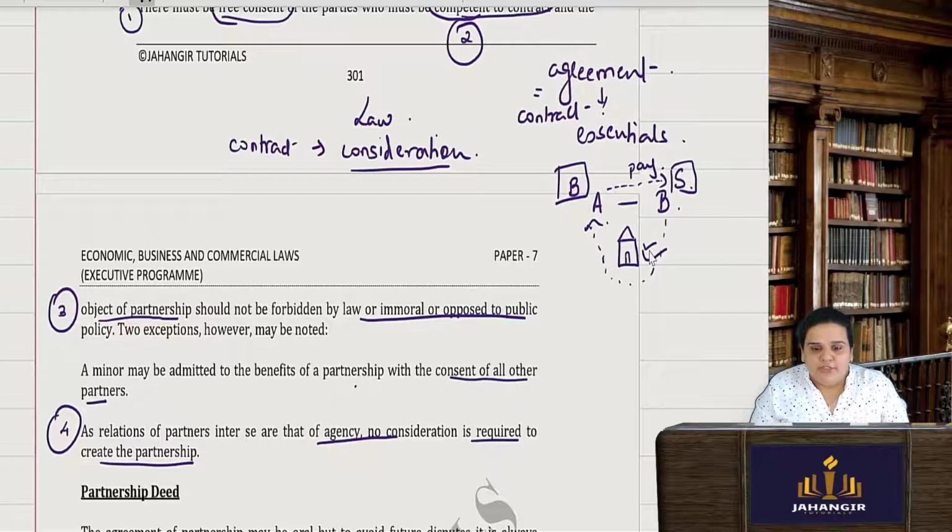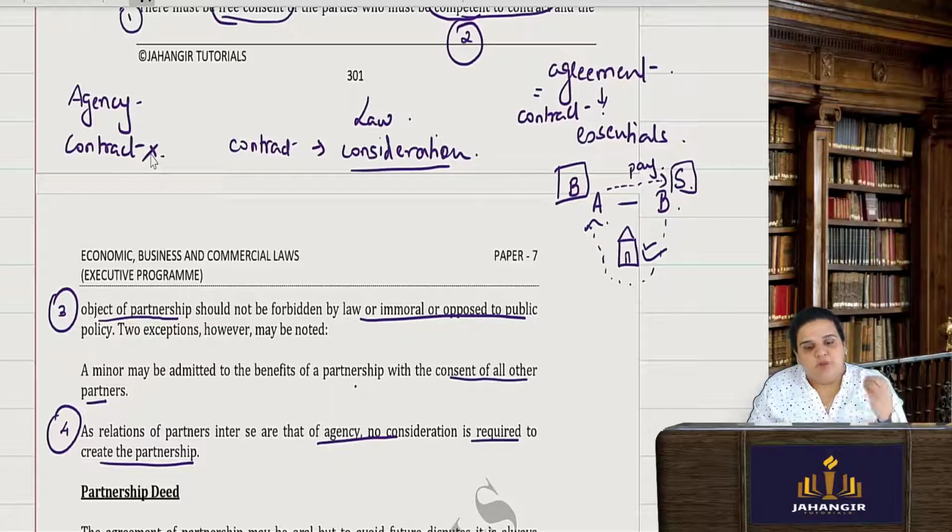But in partnership, since there is already an agent and principal relationship involved, agency is that type of special contract which does not require consideration. Okay, because here the consideration is already existing. Principal is going to appoint an agent to carry on the business on his behalf. So there is already a consideration which will move even from the agent side.